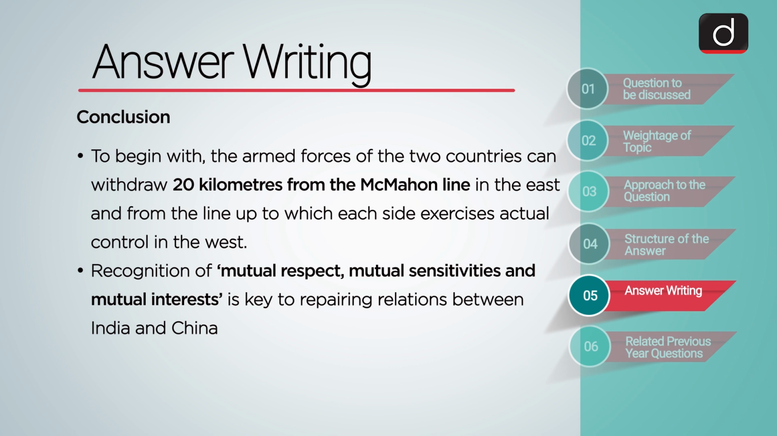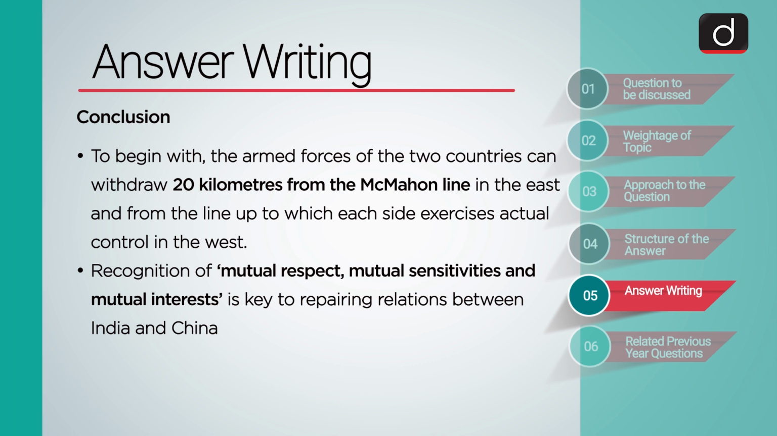To begin with, the armed forces of the two countries can withdraw 20 kilometers from the McMahon line in the east and from the line up to which each side exercises actual control in the west. Recognition of mutual respect, mutual sensitivities, and mutual interest is key to repairing relations between India and China.